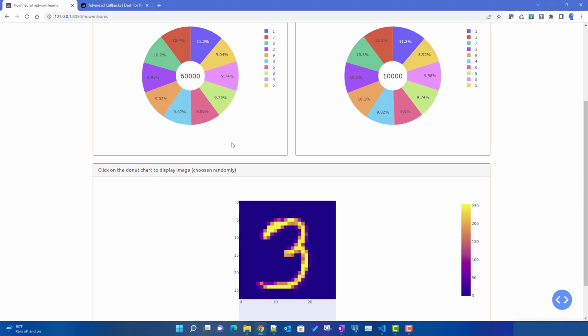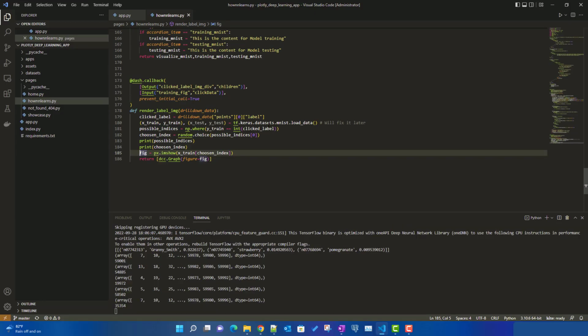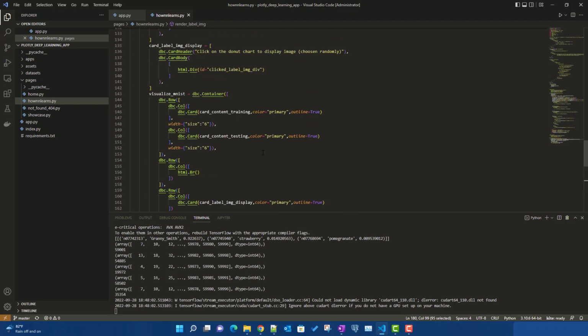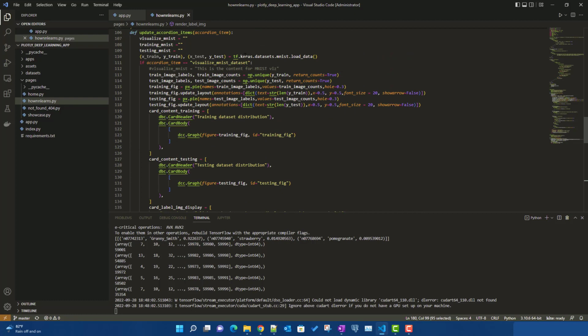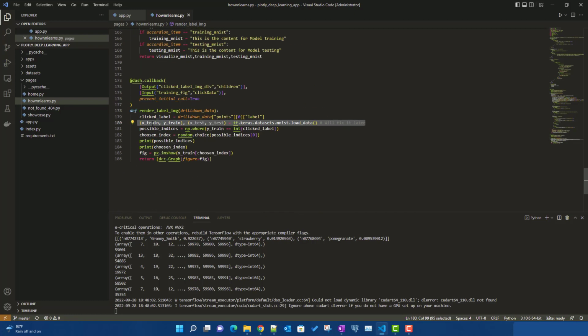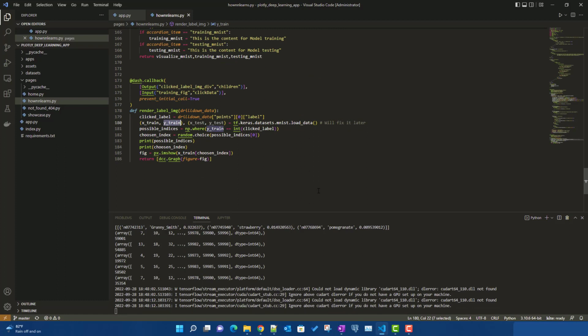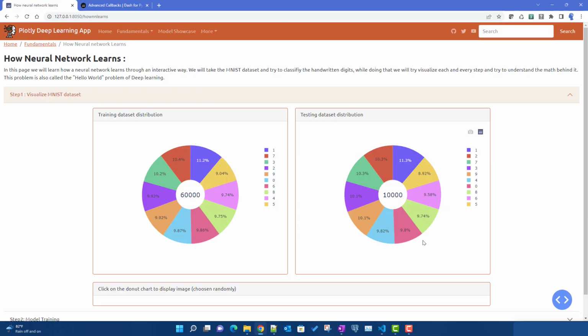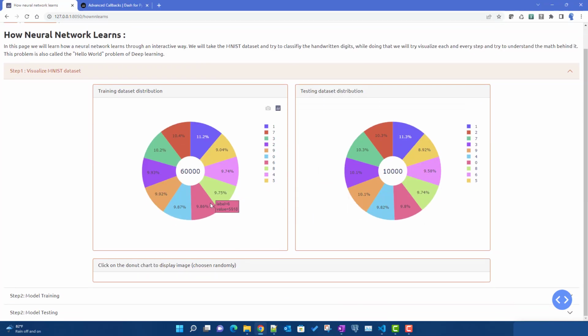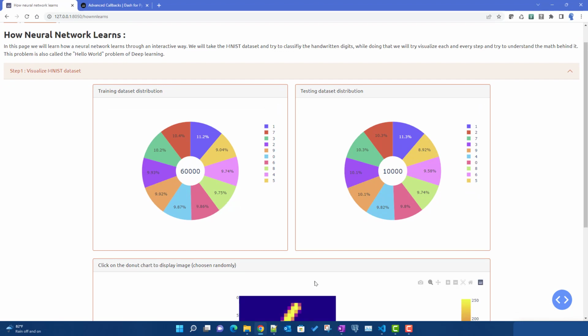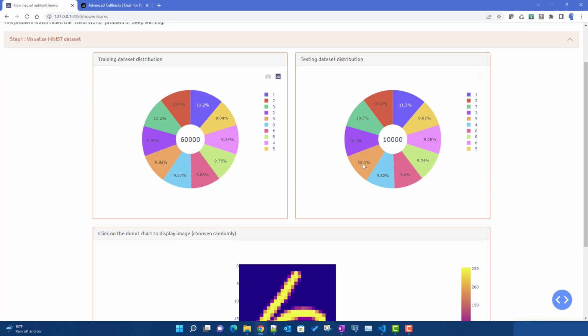Now we were left with two issues. If I go back to the code, the first issue was that we were calling this function again, because we already called it in another callback. We had to call it again because we want to use these variables, this data over here. The second and most important issue was that we wanted this functionality for both of these charts. Currently we have it only for the training dataset chart, but we have not implemented the same for the testing dataset chart as well.